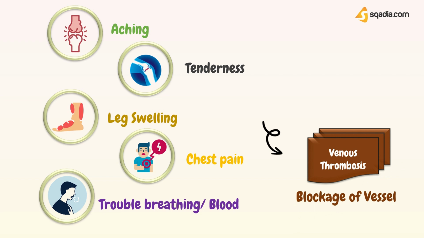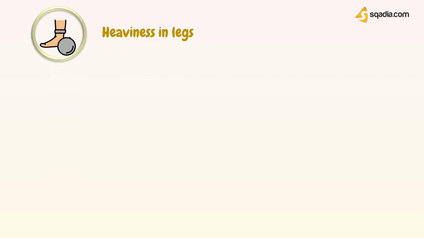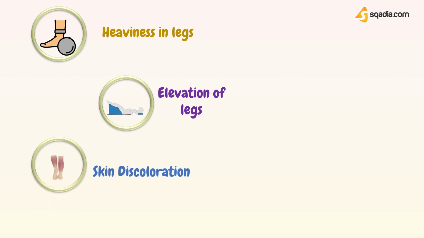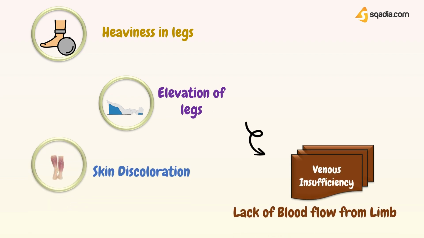And lastly, if the patient has chronic aching or heaviness in the legs, elevating the leg relieves pain, and there is brown discoloration of the skin, then this might be an indication that the patient has venous insufficiency, which is defined as lack of blood flow from a limb that causes blood to pool.